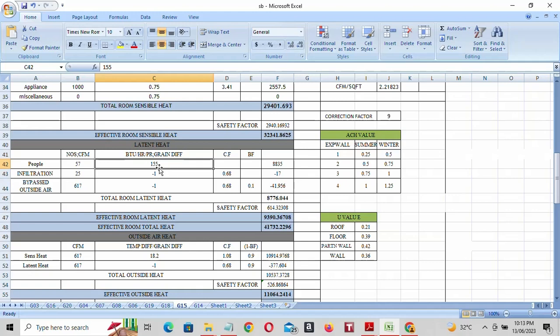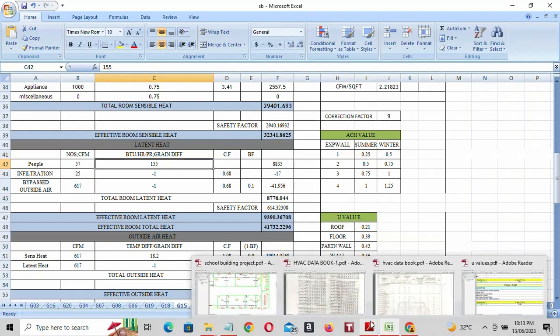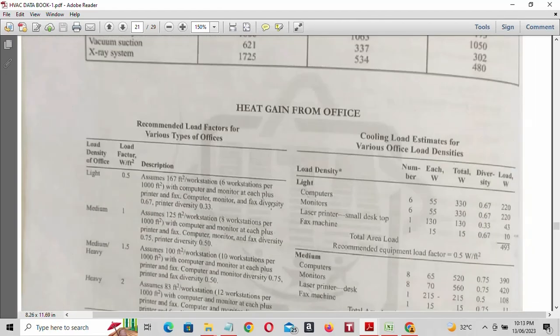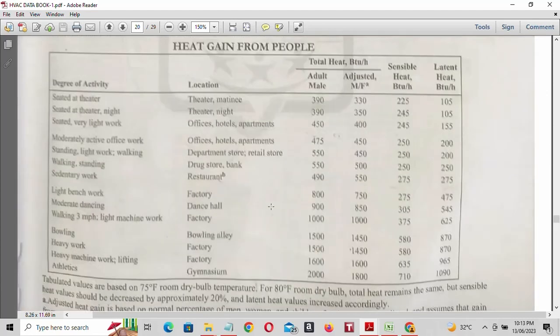For latent heat it is 155 BTU per hour. One second, I will show you. See here, heat gain from people, latent heat is 155. Okay.